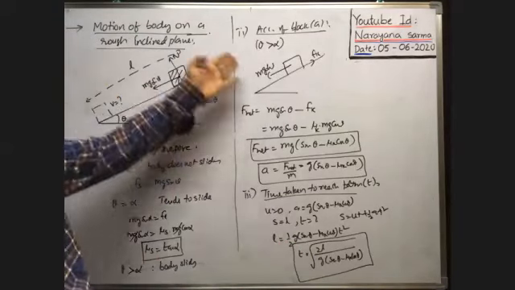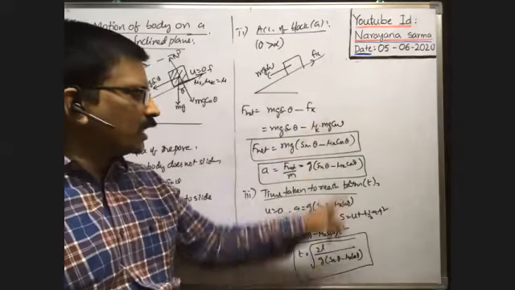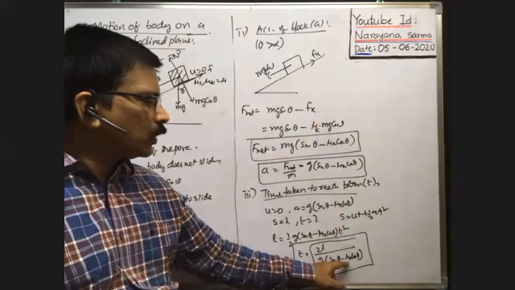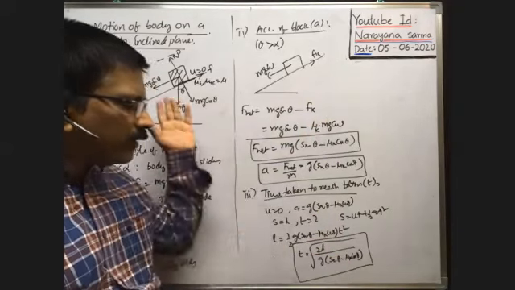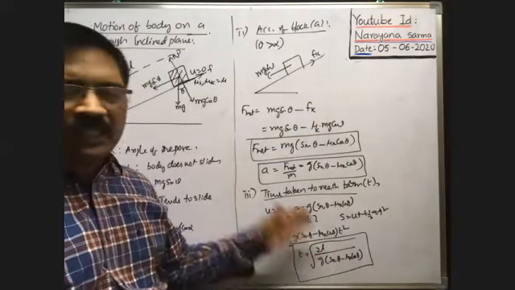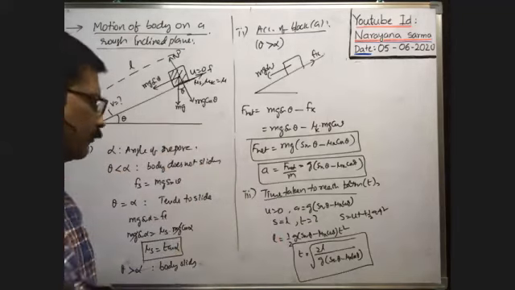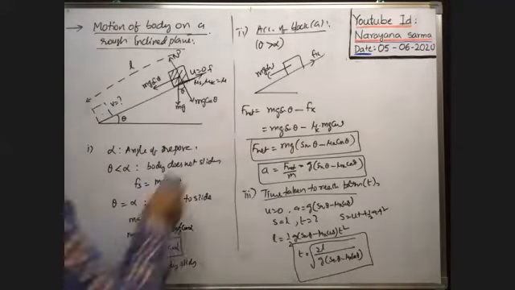If it is smooth, then there is no friction. That's why the coefficient of kinetic friction becomes 0. If you put 0, then you will get the previous value, root 2L by g sin theta, which we got there, no? So you will get that equation. Okay, this is the time taken.